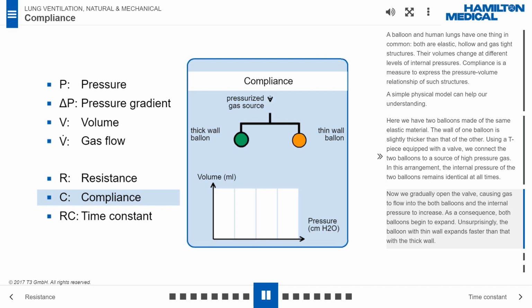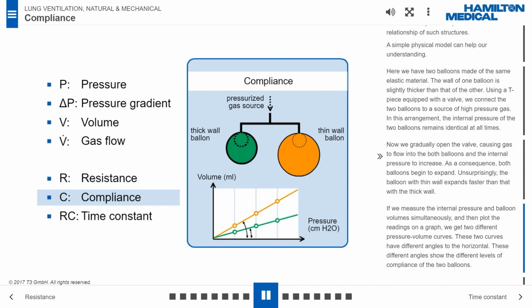Now we gradually open the valve, causing gas to flow into both balloons and the internal pressure to increase. As a consequence, both balloons begin to expand. Unsurprisingly, the balloon with a thin wall expands faster than that with a thick wall. If we measure the internal pressure and balloon volume simultaneously, and then plot the readings on a graph, we get